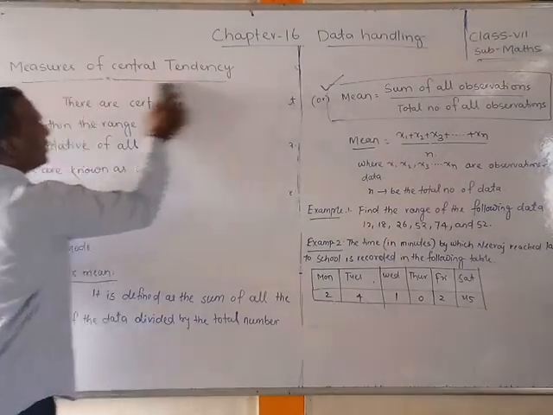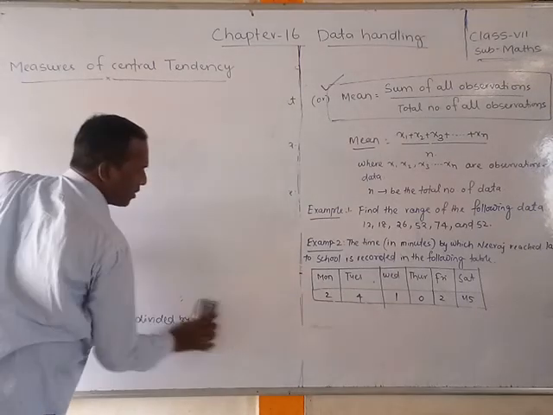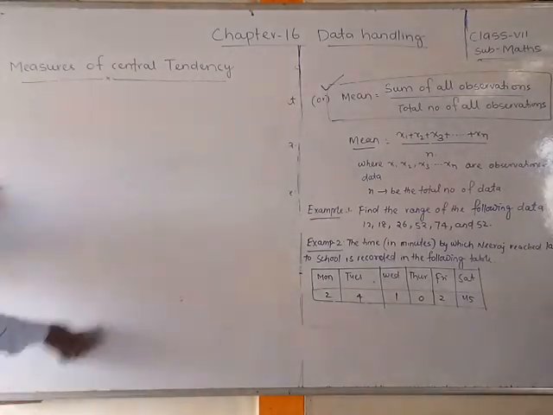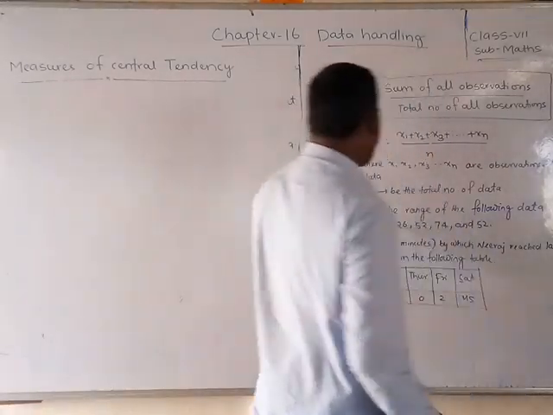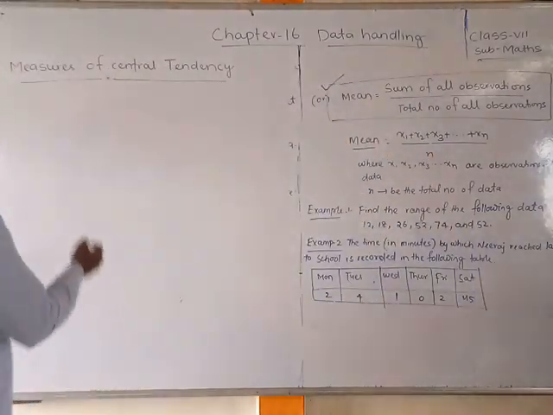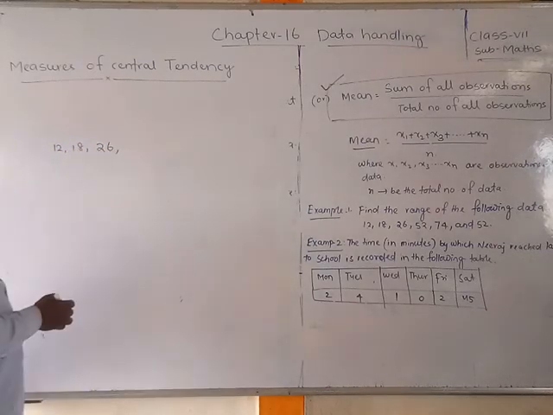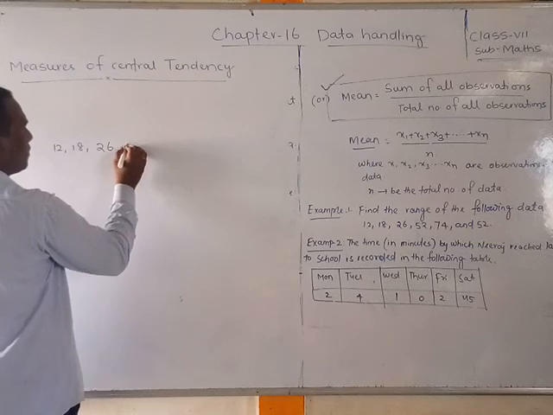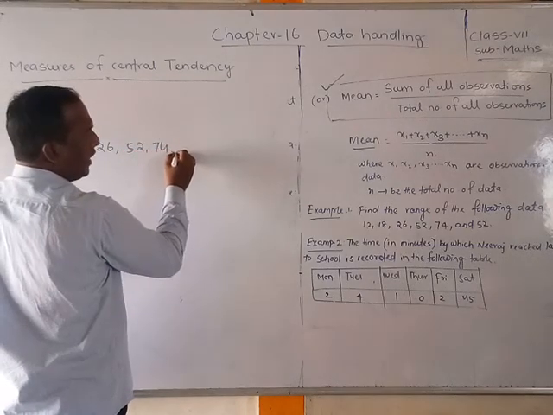I hope you have written this down. Otherwise you should take a screenshot, then you can write it afterwards. But I will explain here. It is very easy to understand. What is the data given to students? 12, 18, 26, 52, 74 and 52.